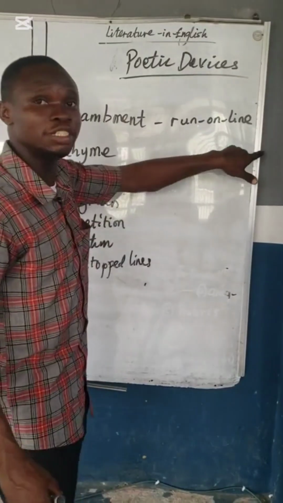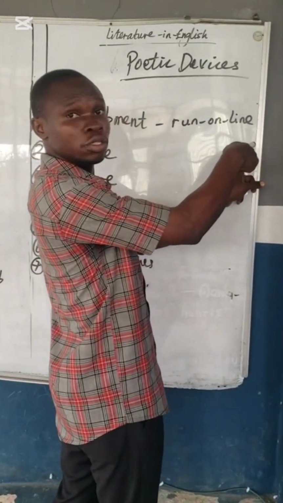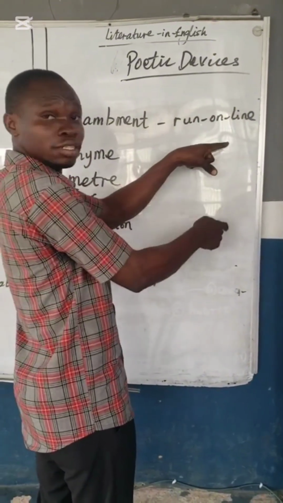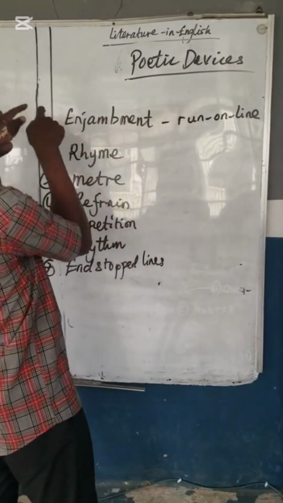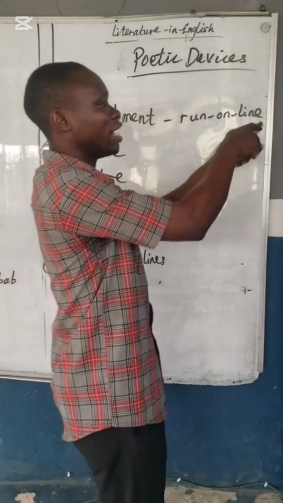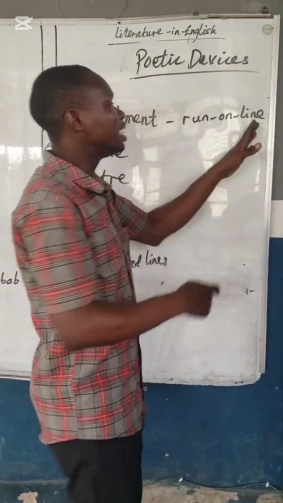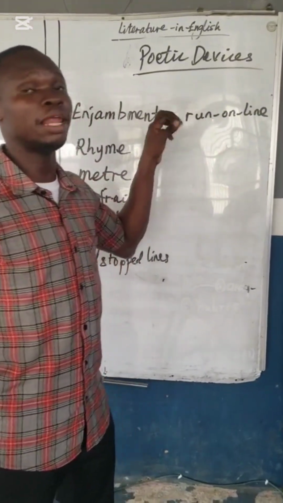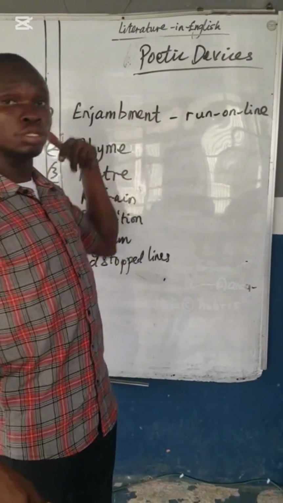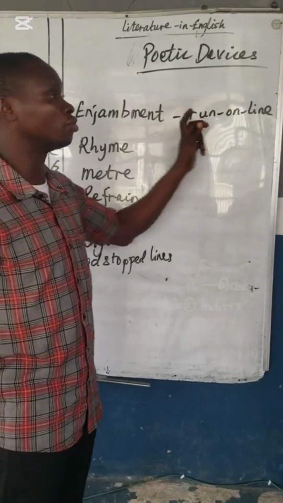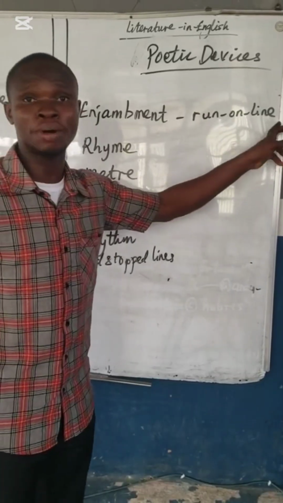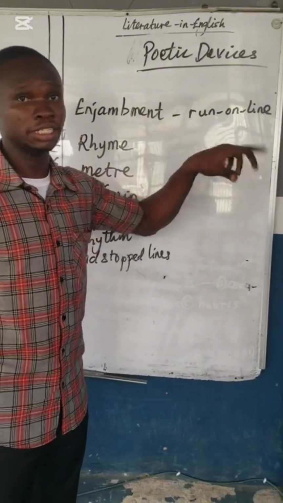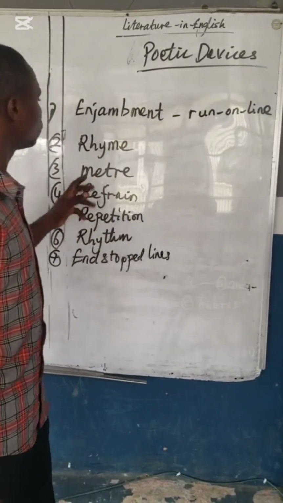So instead of having the last words, till we loved, in the last line, he broke the line by taking that part of the line to the next line, so that you can have a rhyme scheme here. So the essence of enjambment, number one, is to achieve a rhyme scheme by allowing the line to run into the next line. So enjambment is also a run-on line. Instead of having a full stop at the end of the line, you will have a full stop in the middle of the following line or the next line. That is called enjambment.